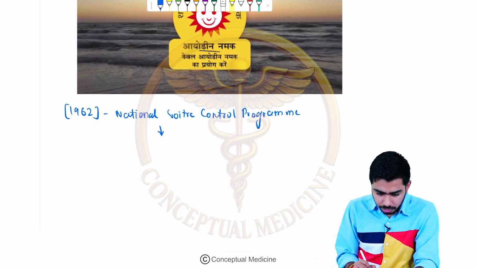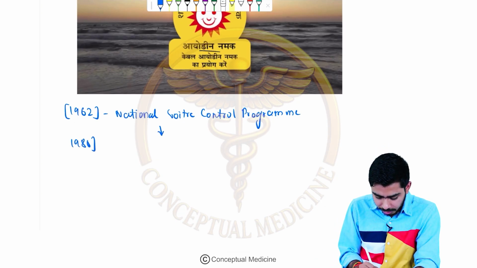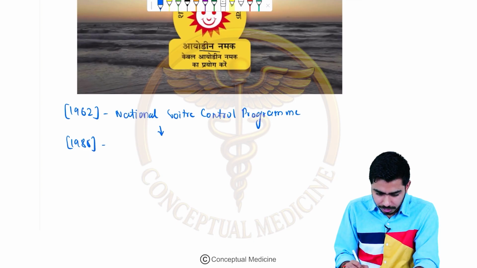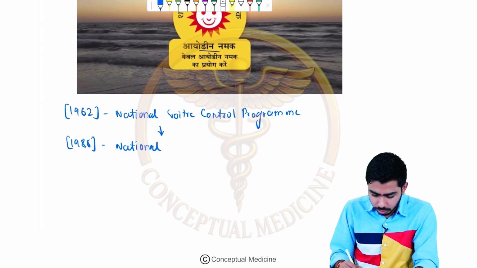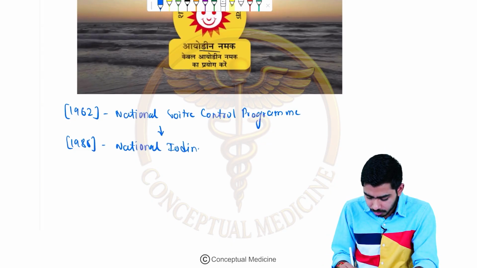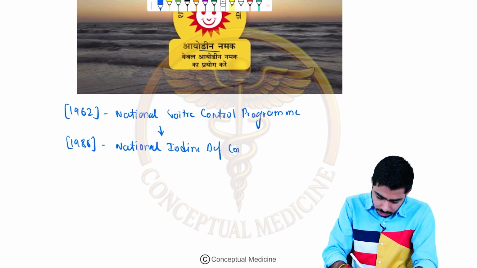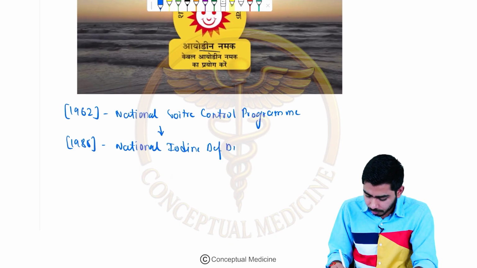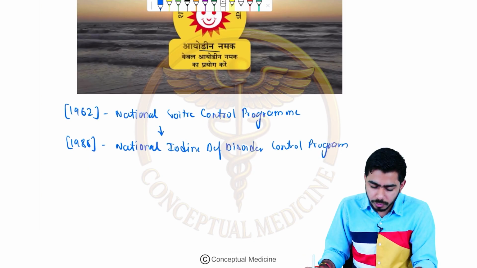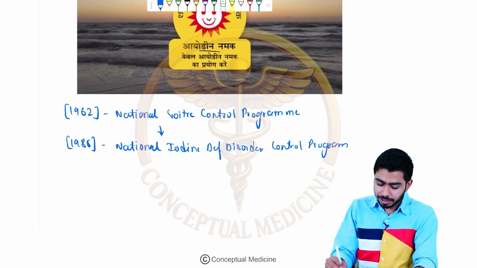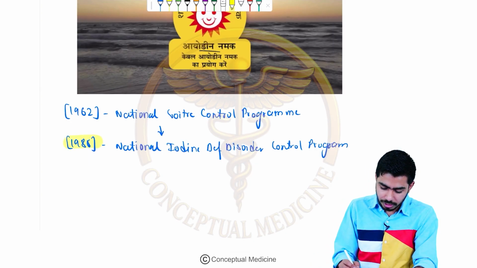Then in the year 1986 it was modified and renamed to the National Iodine Deficiency Disorder Control Program, or in short NIDDCP. That was renamed in the year 1986.